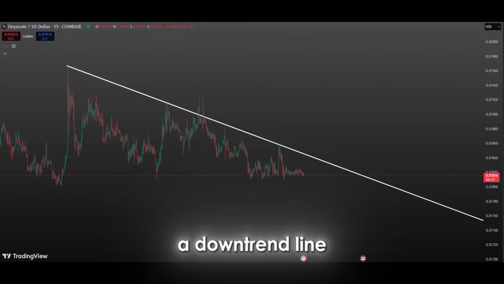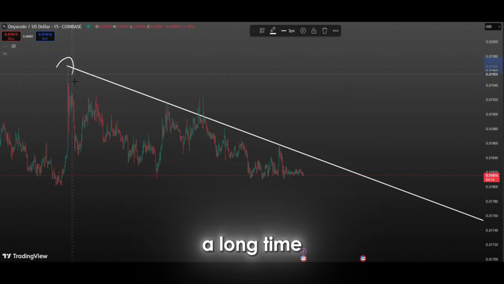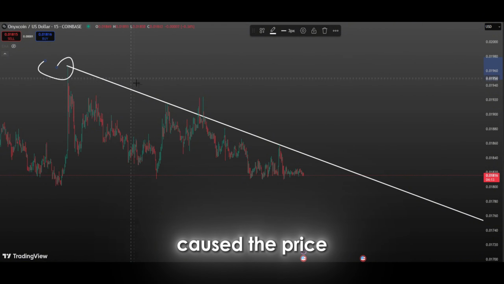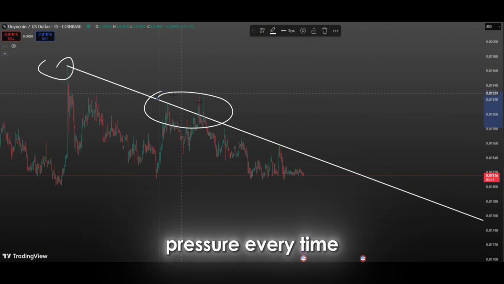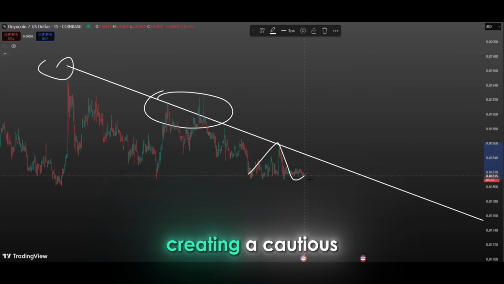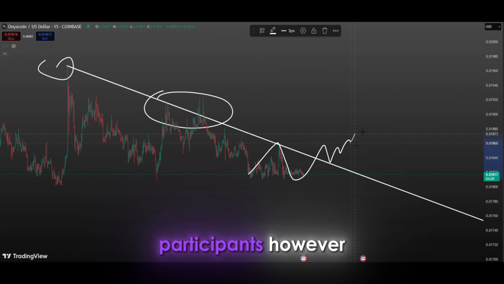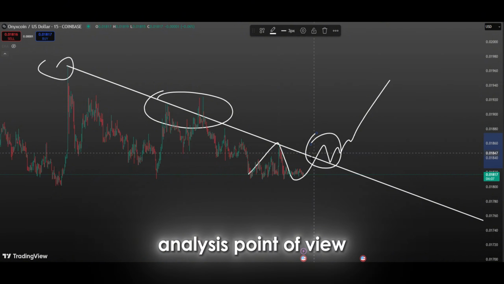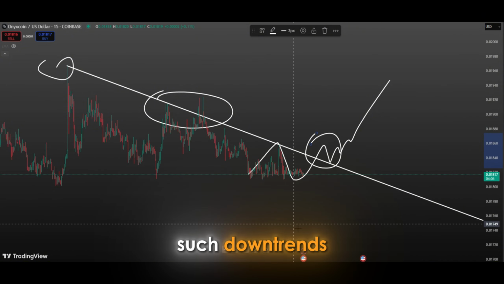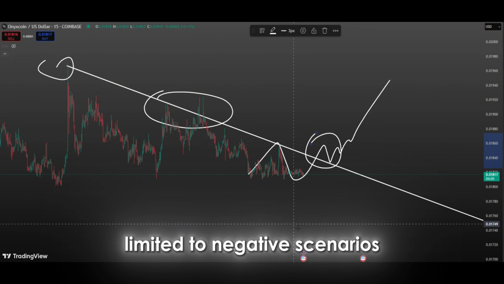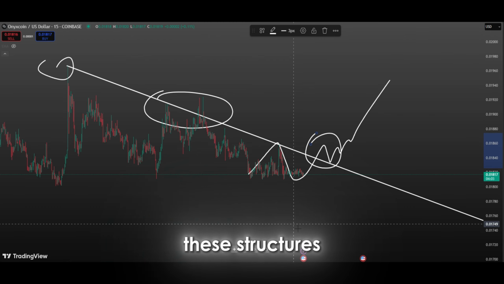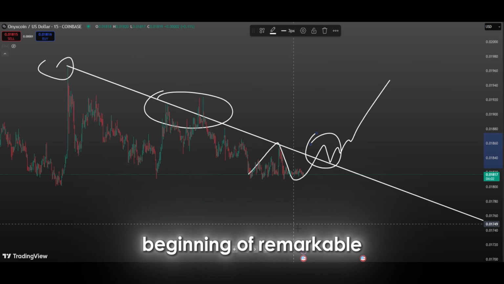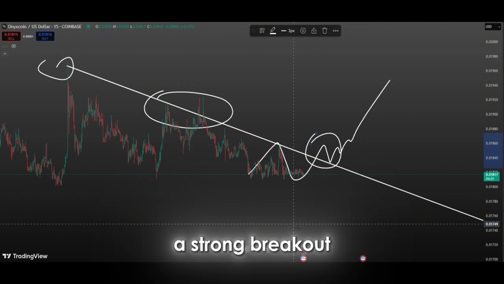We will analyze it. The chart shows a downtrend line that has been in effect for a long time. This trend has caused the price to face downward pressure every time it attempts to rise, creating a cautious perception among market participants. However, from a technical analysis point of view, such downtrends are not always limited to negative scenarios. On the contrary, these structures often signal the beginning of remarkable bullish movements after a strong breakout.